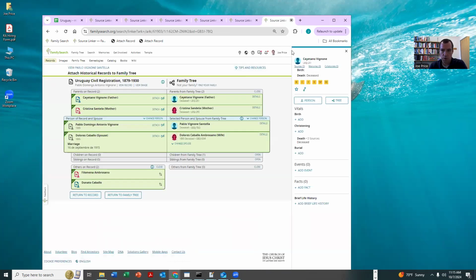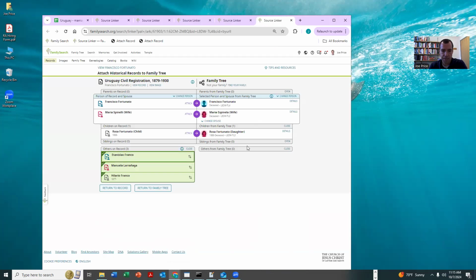Okay, let's just do a couple more examples. I'll go back and do that family. Okay, this is one where we've got everything lining up really well. Notice this name's a little bit different, but if you sound it out like Espinella, Spinelli, it's pretty close, and then the dad and everyone else. So we're going to attach all of those.